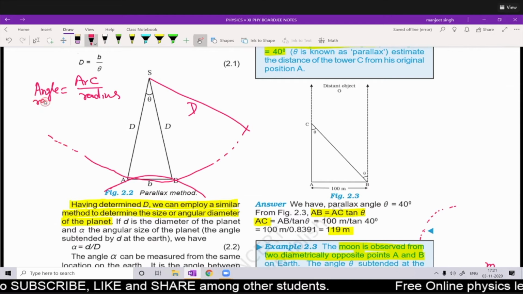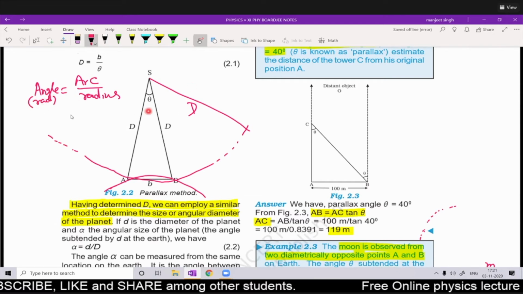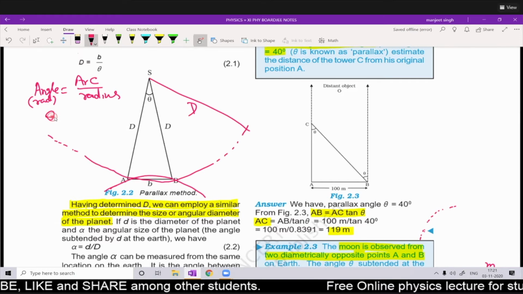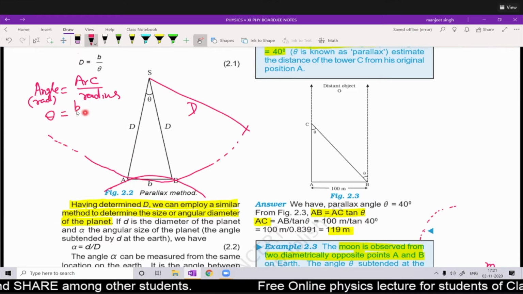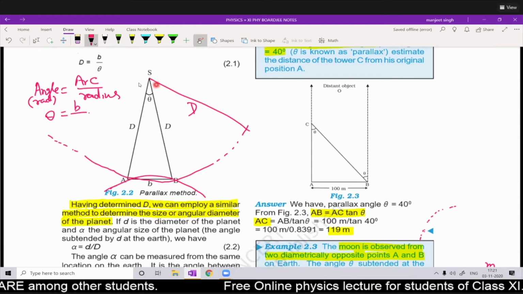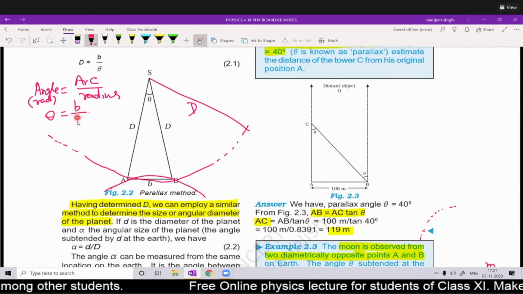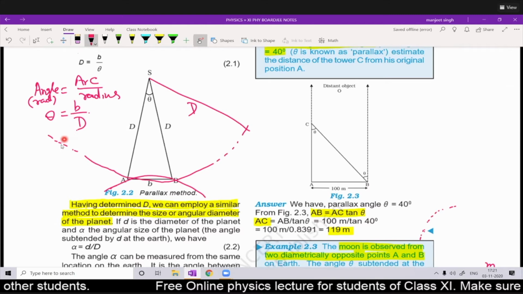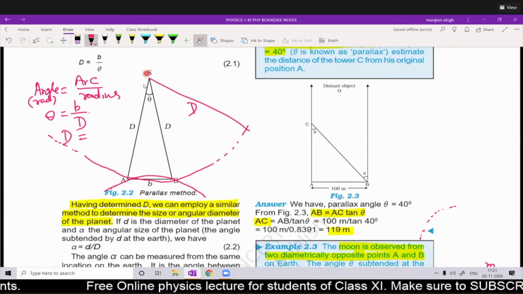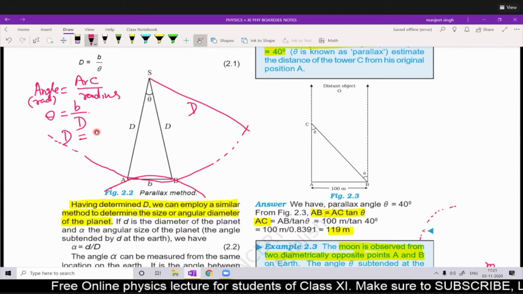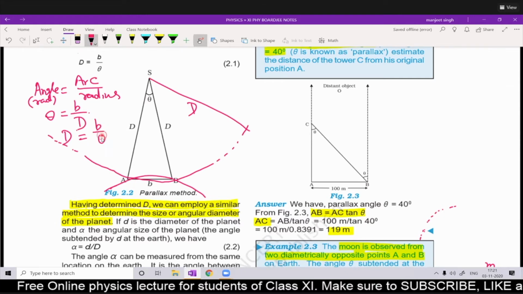Now the angle is in radians, because it is a plane angle. So theta is equal to arc, meaning AB, which is the basis b, upon radius. We have taken the radius as capital D. So with the help of this we can calculate D, the distance of the planet from the Earth. D is b upon theta.